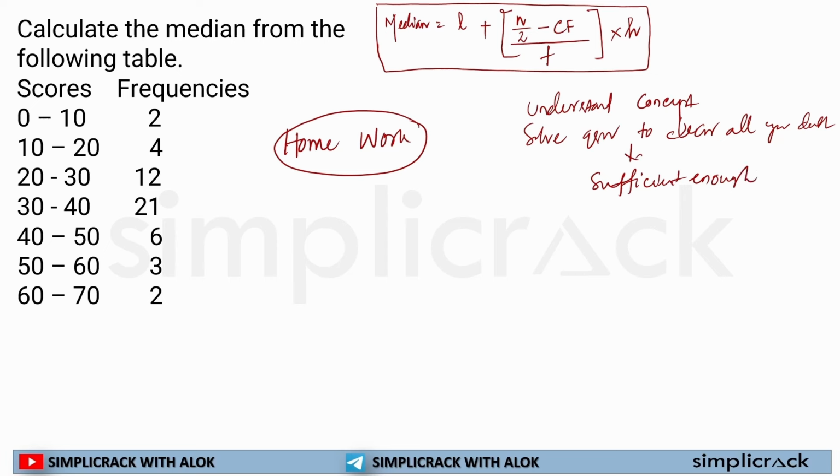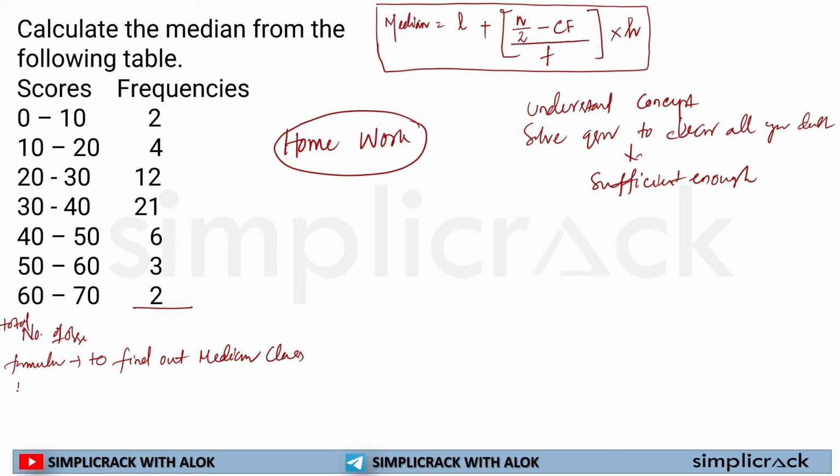Okay. So for this particular thing, this is your homework. I'll give you the hint. First thing we'll be doing: total number of observation, sum of all this. Then use the formula to find out the median class.